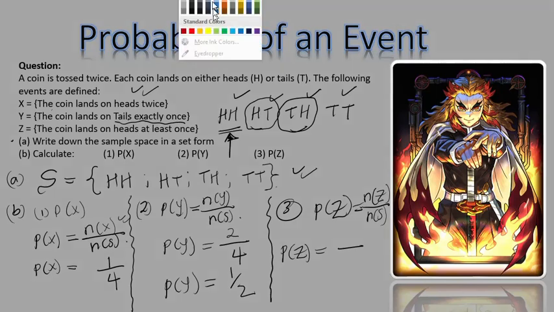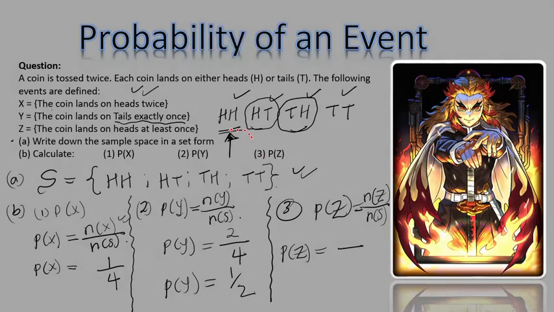So let me use a different color here. The situation whereby the coin will land on heads once, here we have at least one head. Here we also have at least one head. And then here we have two heads, which also counts for at least one head. So we have three situations where we get at least one head. Now the substitution here is going to be 3 outcomes out of 4, because 4 is the sample space whereby the coin will land on at least one head. That is that. Let's go to the next example.